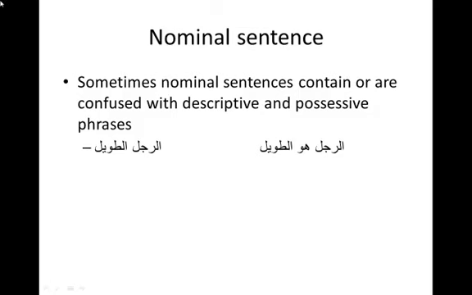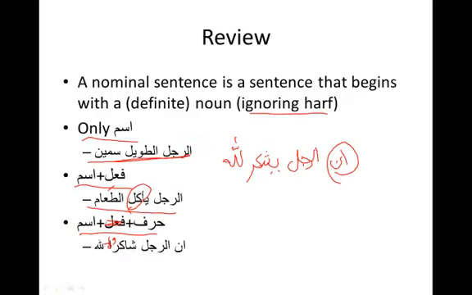Okay, so the confusing aspect now, what probably confused you. You all understood that, right? Nominal sentence begins with a noun. Can you go back? Sorry, request to go back. Yes? So, in the second example, ar-rajulu ya'kulu at-ta'am, the ism is first, right? But in the definition, you have said fi'l plus ism instead of ism plus fi'l. I meant ism plus fi'l, so you start left to right.